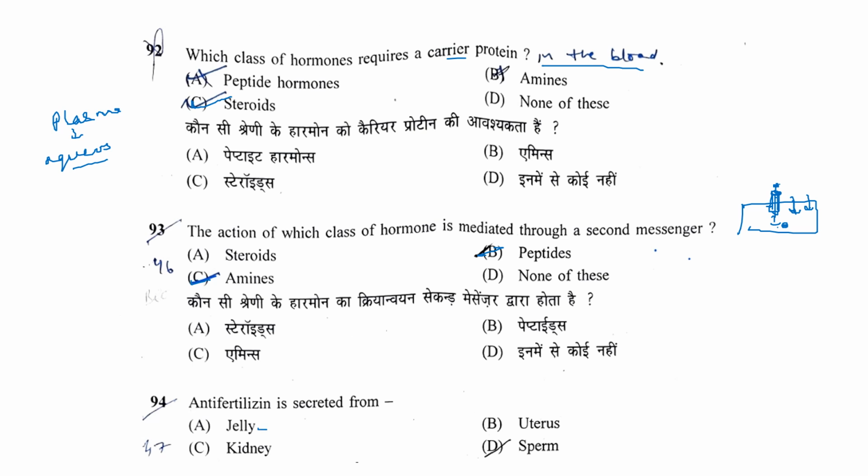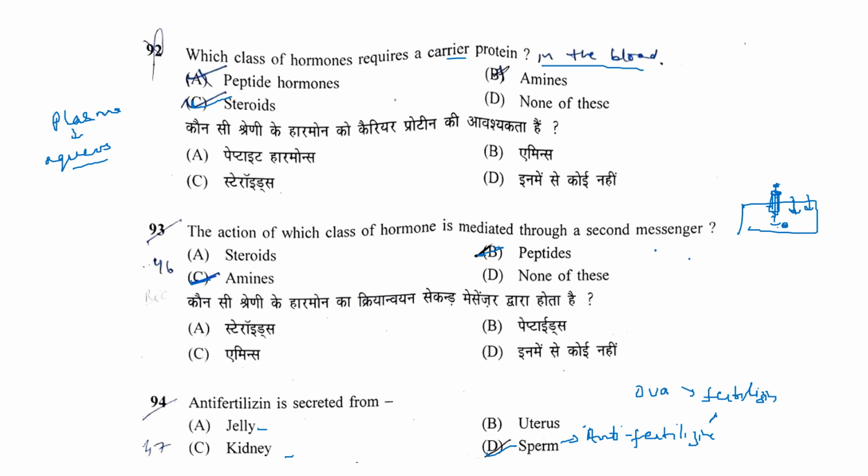Antifertilizin is secreted by jelly, uterus, or kidney. It is secreted by the sperm, and the ova secretes fertilizin.